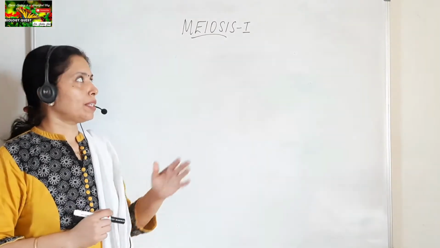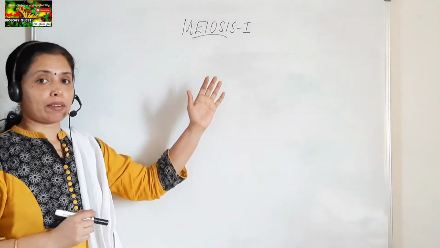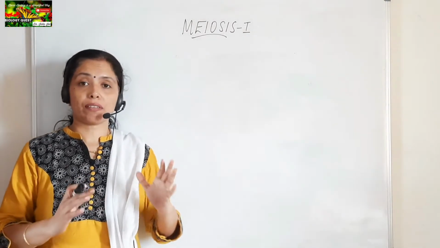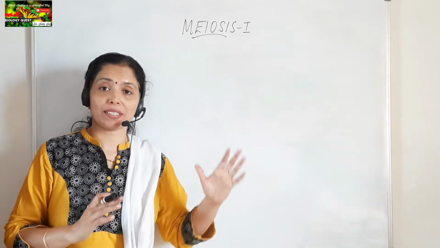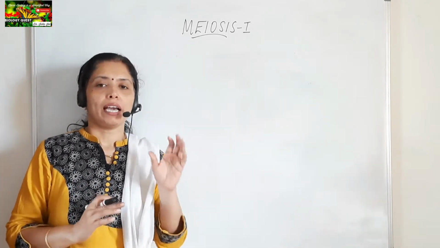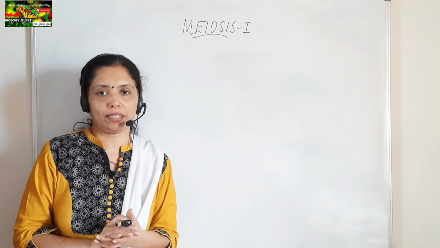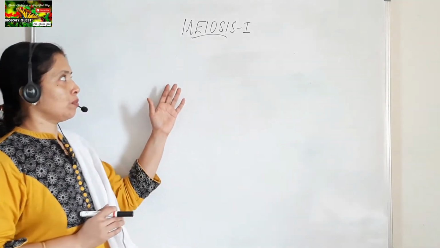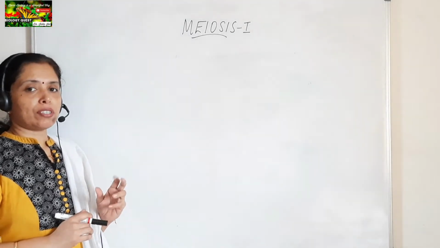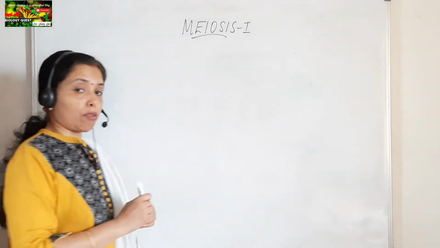So now children, we are moving on to meiosis-I. We have already seen meiosis is differentiated into meiosis-I, which is the actual reduction division, and meiosis-II, which is similar to the mitotic division. The different stages of meiosis-I I have already mentioned.